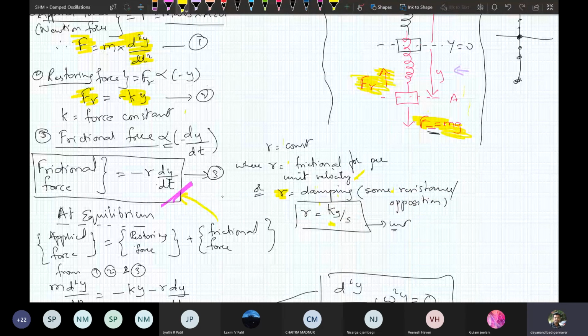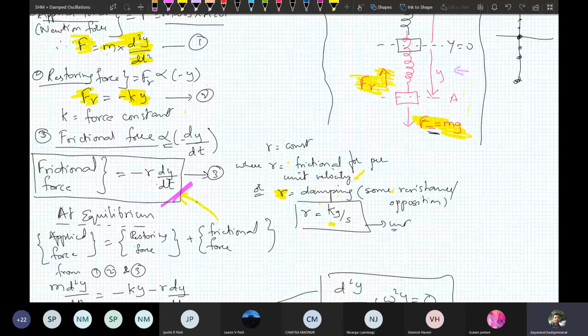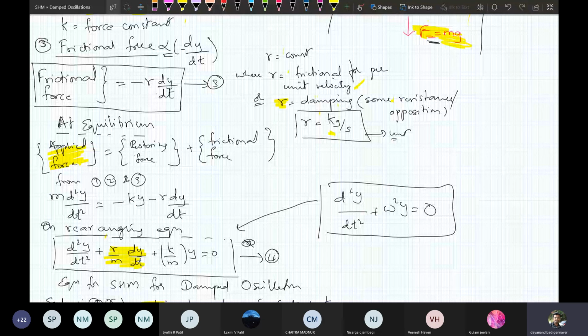Now at equilibrium, the applied force is equal to the restoring force plus the frictional force. You have to equate them. The applied force is m into d2y by dt square. The restoring force is minus k into y. The frictional force is r into dy by dt. So I just write all this and equate them.